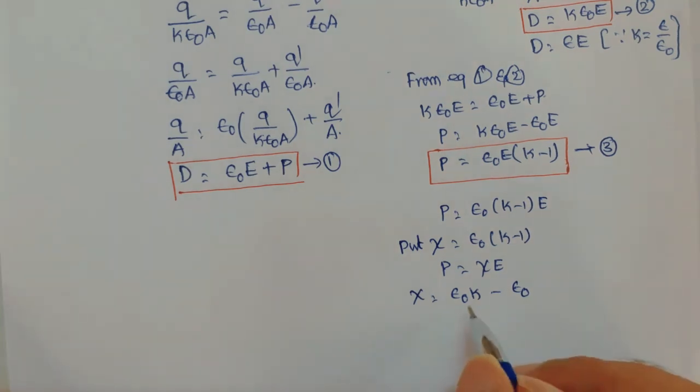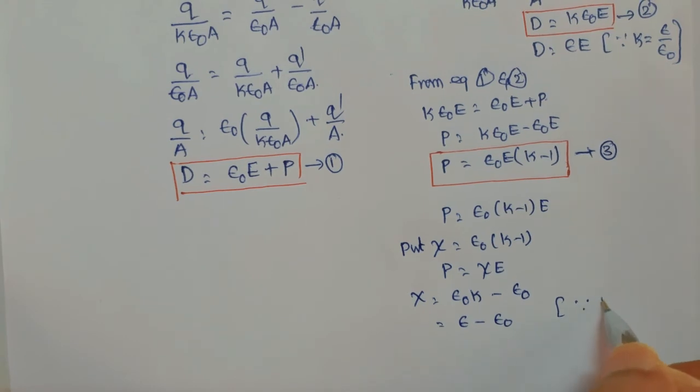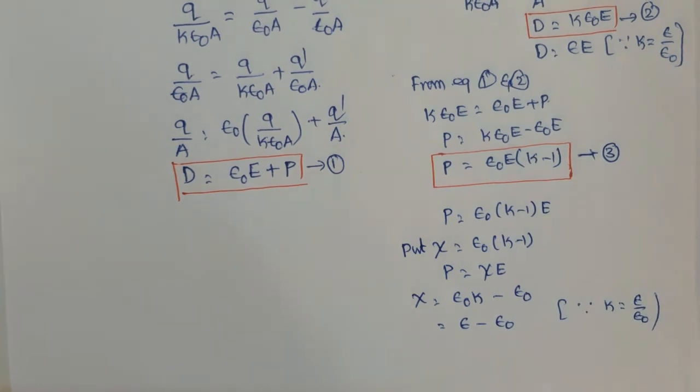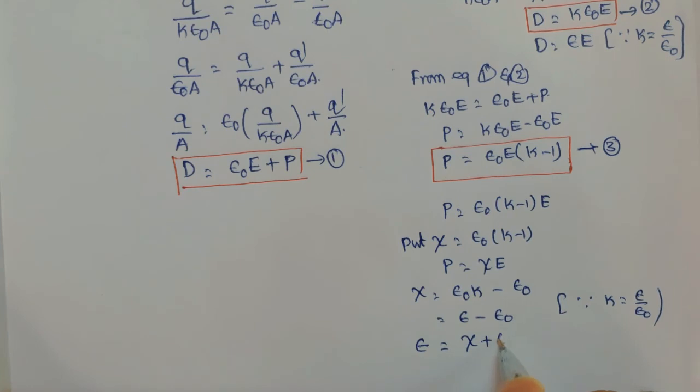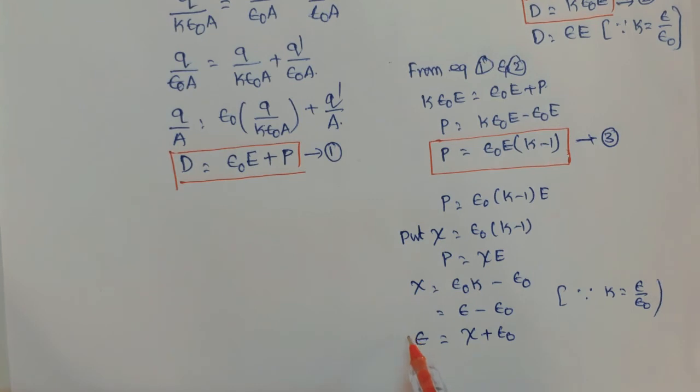Now, epsilon naught k is equal to epsilon. Therefore, you can write this as epsilon minus epsilon naught, since k is equal to epsilon by epsilon naught from the definition of dielectric constant. Or you can write that epsilon is equal to xi plus epsilon naught. This is another relation.